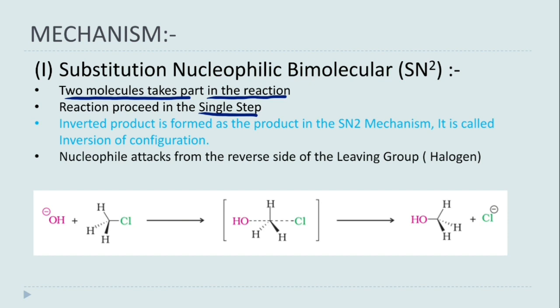Because this reaction proceeds in a single step, that only step is the RDS step. Now this statement is very important. The inverted product is formed as the product in the SN2 mechanism. It is called inversion of configuration, or this is also called Walden inversion.